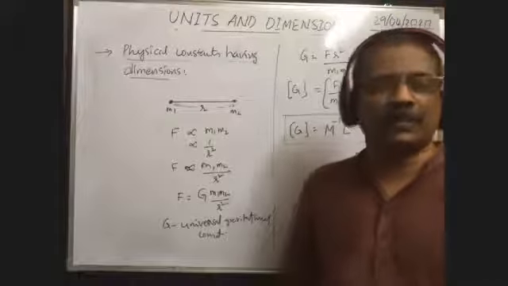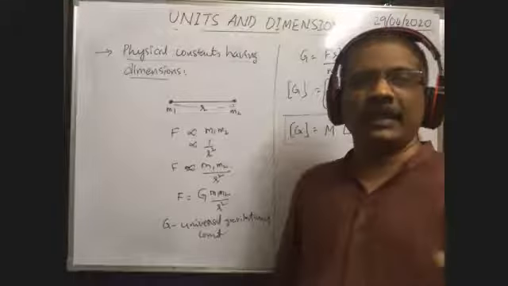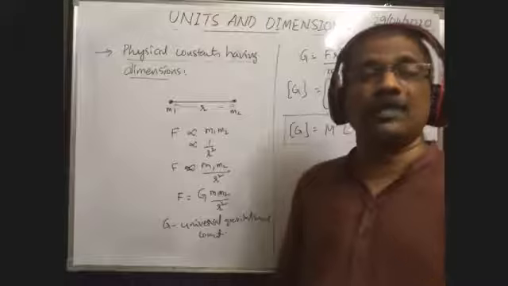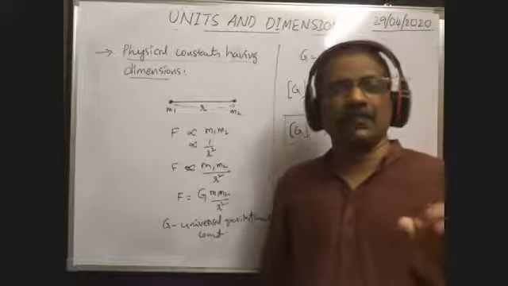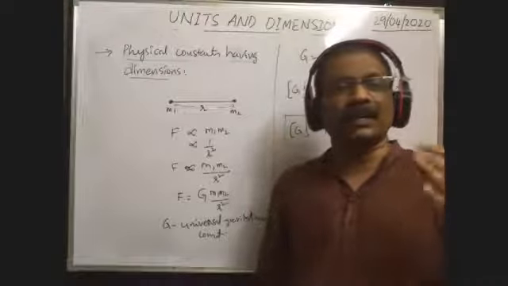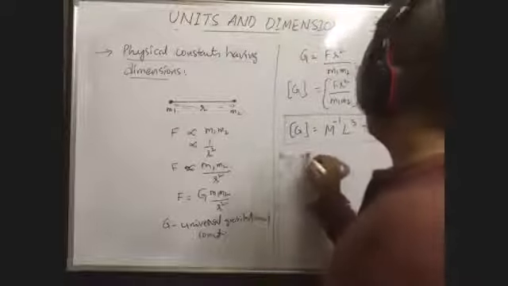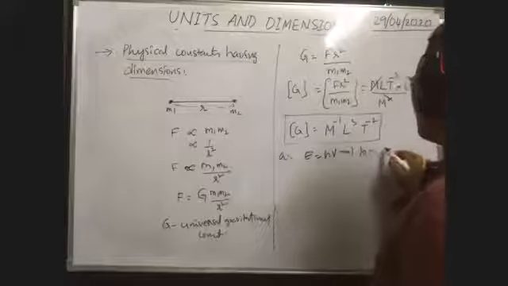Similarly for Planck's constant. Suppose you want to write the dimensional formula of Planck's constant, then first you have to write in which equation Planck's constant is involved. You write that equation first. E is equal to h nu, which implies Planck's constant h is equal to E by nu.